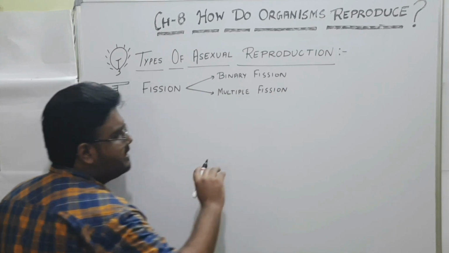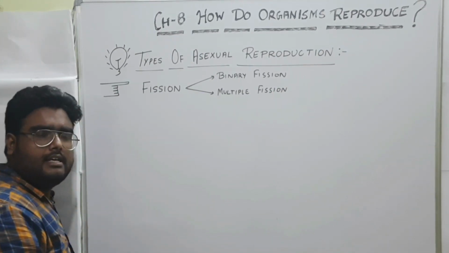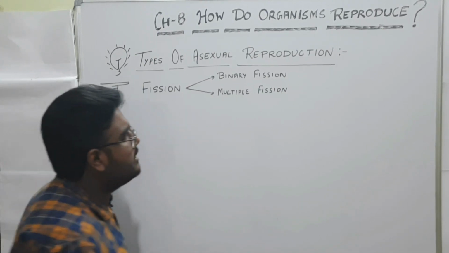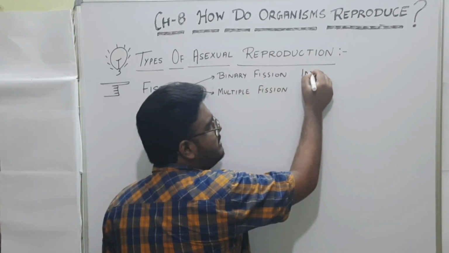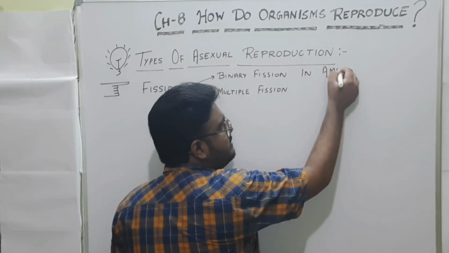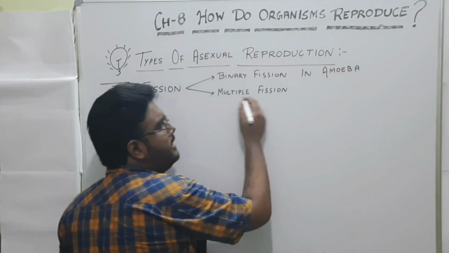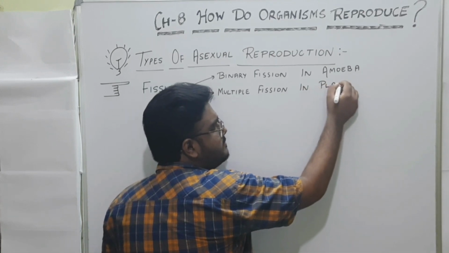I will give you only a brief idea in this video about different types of reproduction. We will discuss in detail in the next video. Basically, binary fission we will study in amoeba. Multiple fission we will study in Plasmodium.